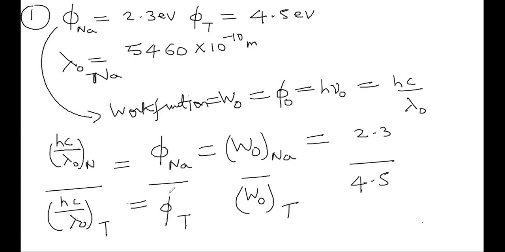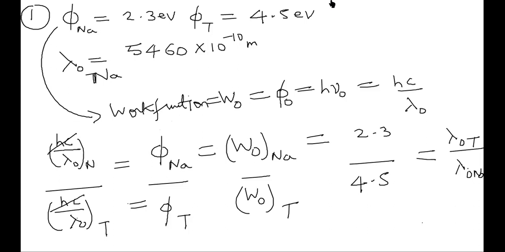This is just like the second problem. Is this understood till here? Just cancel this h c. Then it will take up a reciprocal: lambda naught of tungsten will go upstairs, divided by lambda naught of sodium. That's it. Lambda naught of sodium is already given. Substitute in this. Lambda naught of tungsten you have to find out.